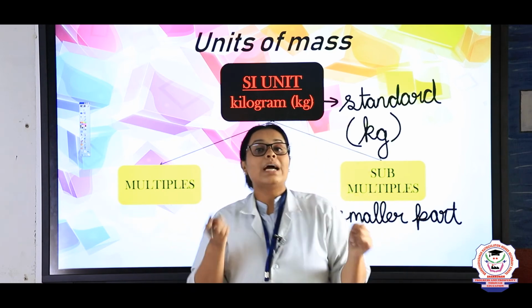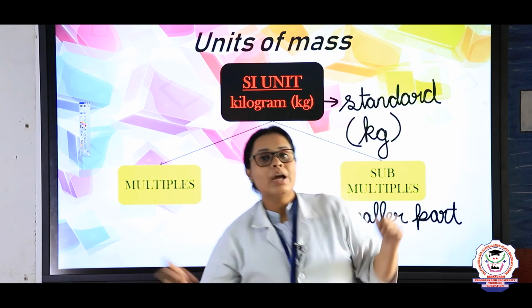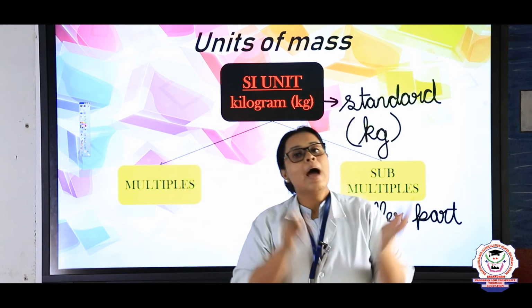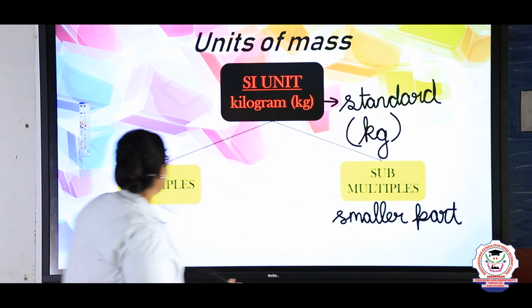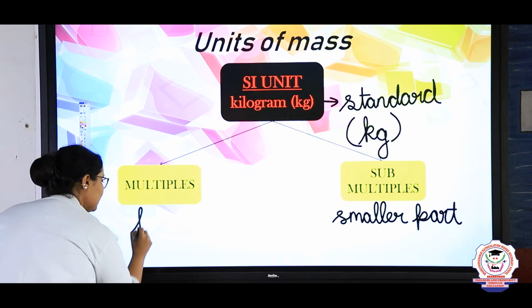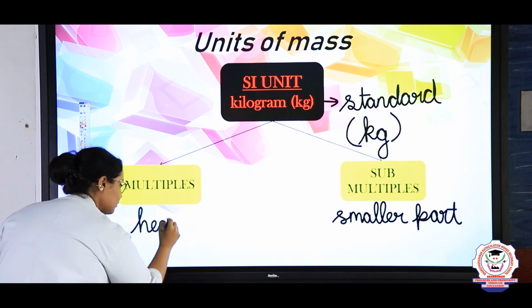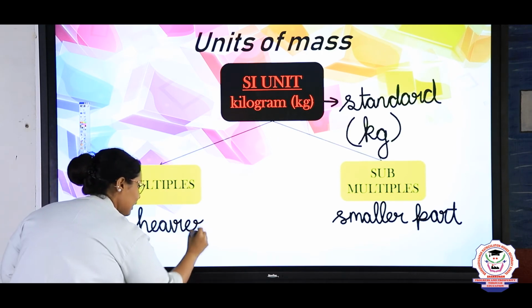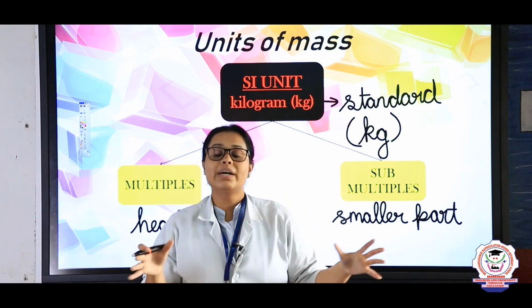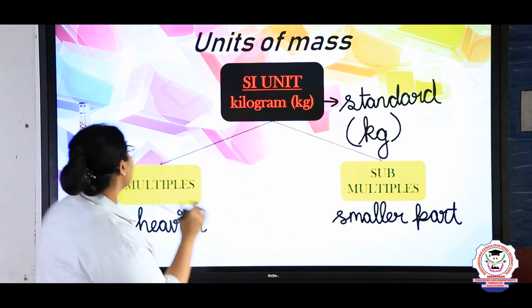So that is known as a multiple of kg. Any unit which is higher than kg is known as a multiple of kg. So what is the multiple for, children? It is for heavier particles. So now let's see how these two are divided with the picturization.